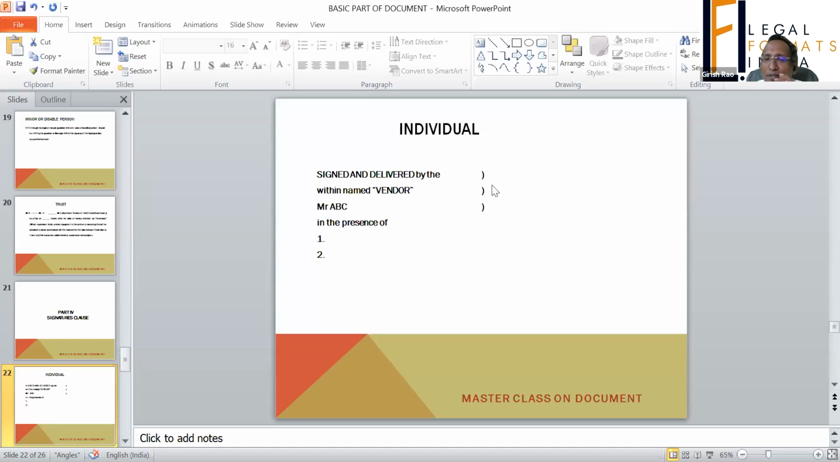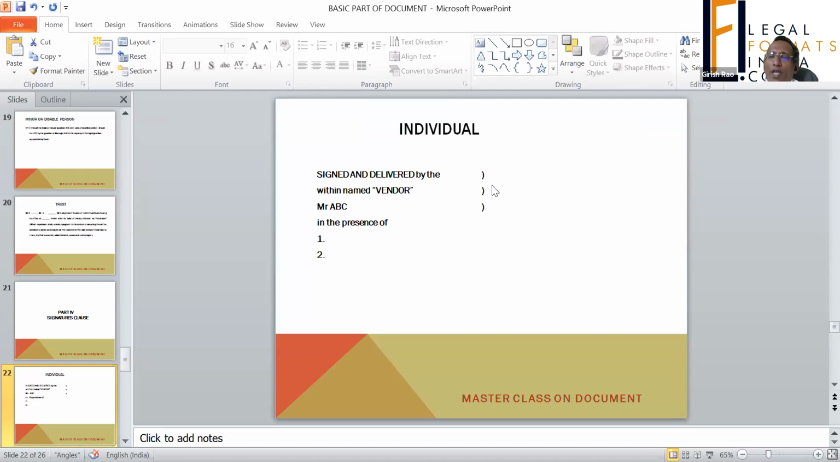Conveyance normally was not required to be signed by both the parties. Understand the word I am using: it was normally not required to be signed by both parties.